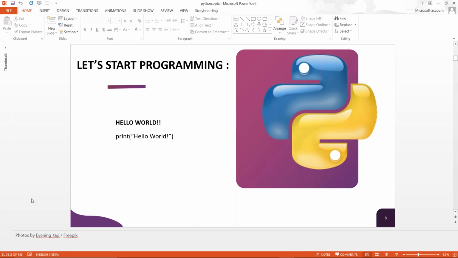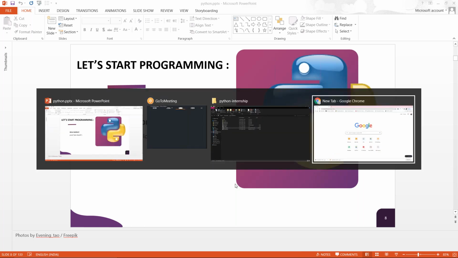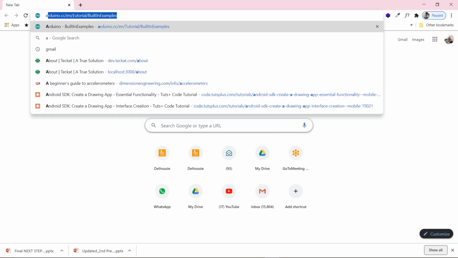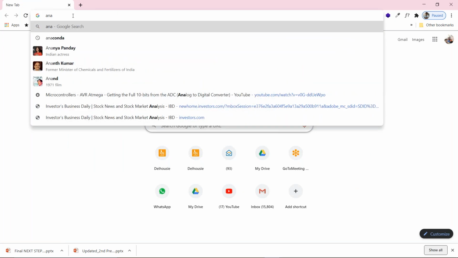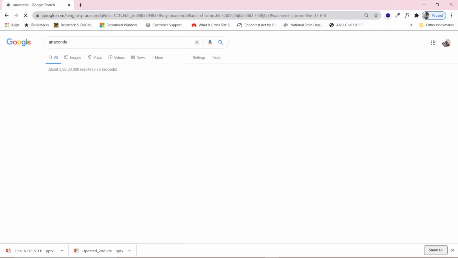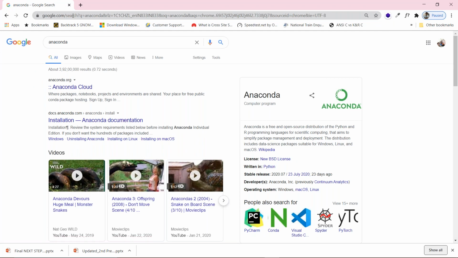So before starting the program, let me tell you where to go and how to install the things. So I will just shift to my browser. I will go to my browser right over here, and I will write Anaconda, because I use Anaconda. You can use Python directly, Python 3, whatever platform you want to use. So I'm using Anaconda. Just write down the steps, because the steps are very, very important.